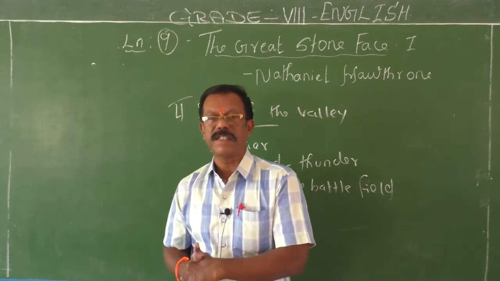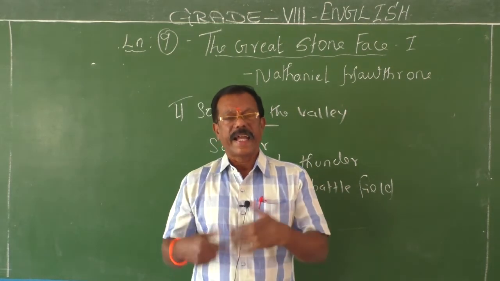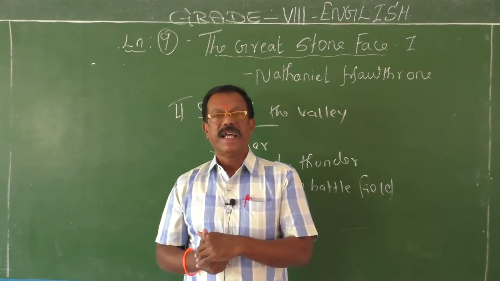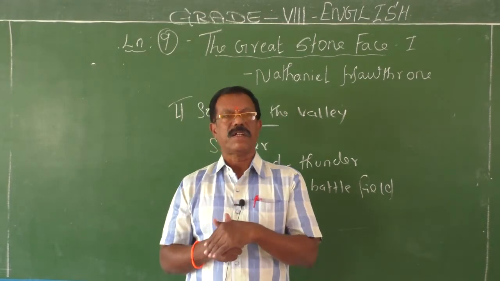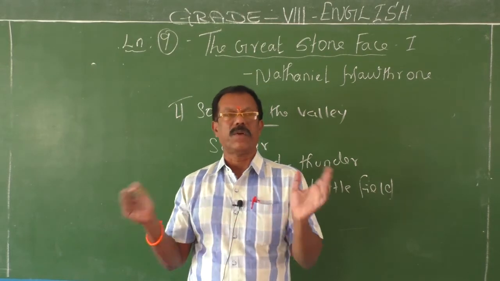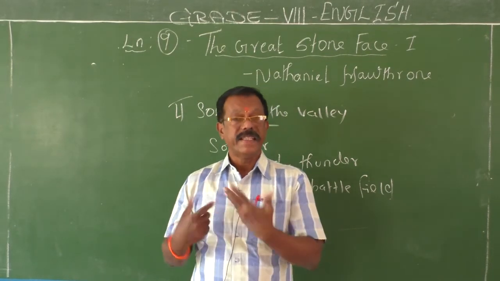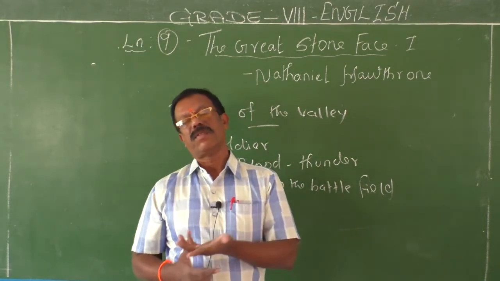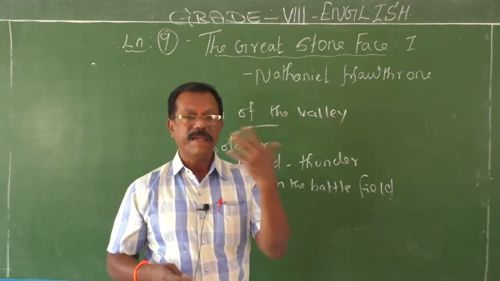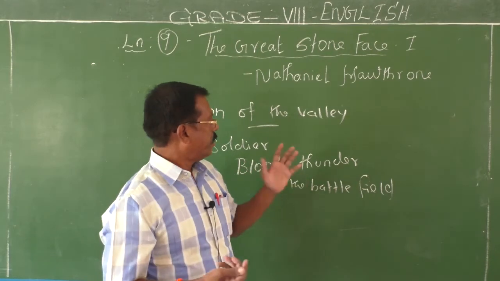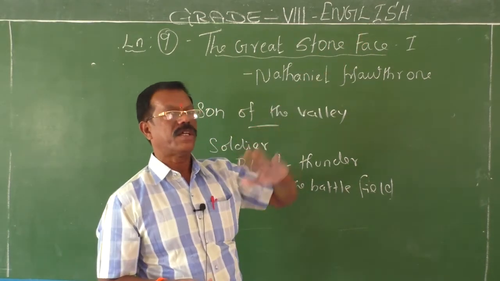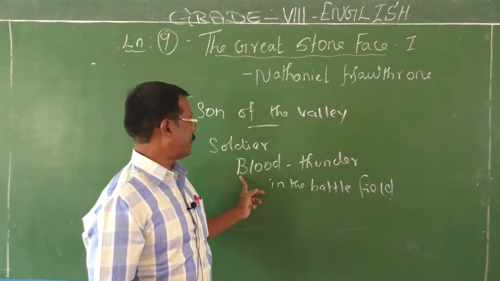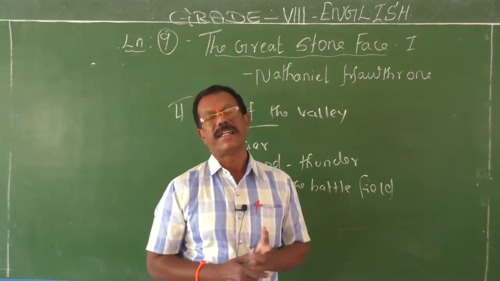After some time, they again found another man, the second son of the valley. This time the same rumor spread among the people of the valley. He was actually a soldier. He also left the valley a long time ago. He became a soldier and he rose to a higher position due to his hard work and his involvement, and he was considered as blood and thunder in the battlefield.